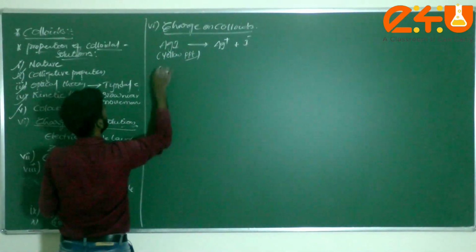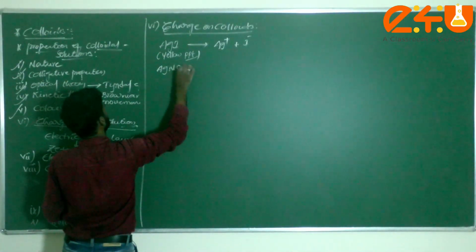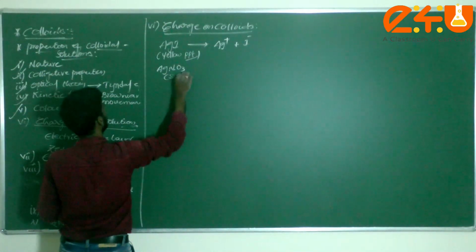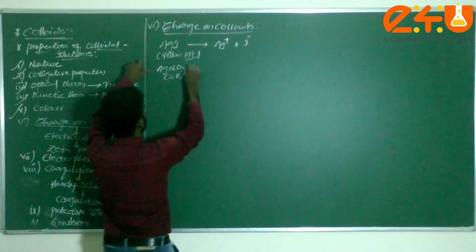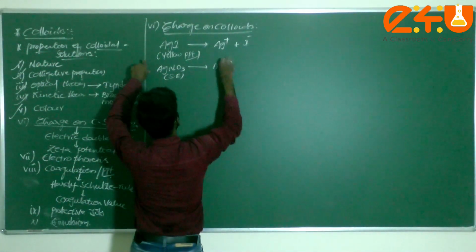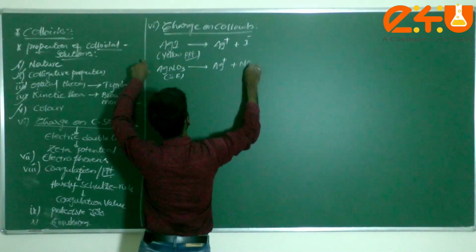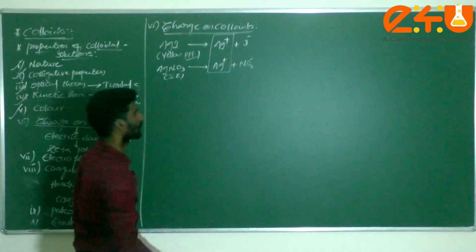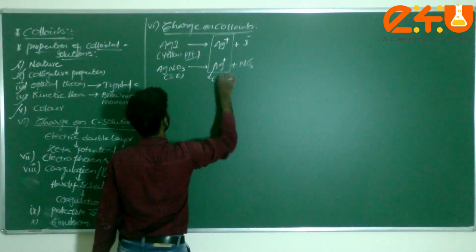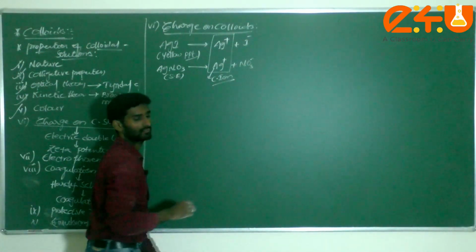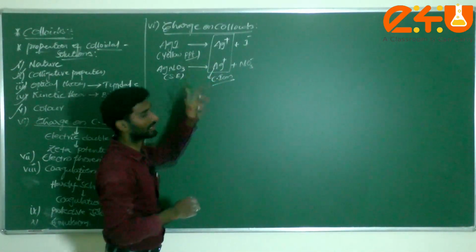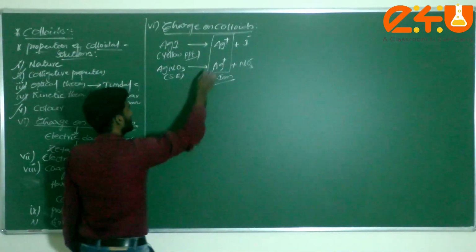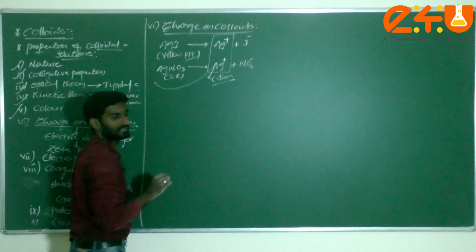Then I add silver nitrate solution, which is a strong electrolyte. How will it decompose, dear students? Ag plus and NO3 minus. Is Ag plus a common ion or not? Common ion. Due to that common ion, what will happen? The concentration of the products increases or not? Increases. Then slowly the backward direction will take place.